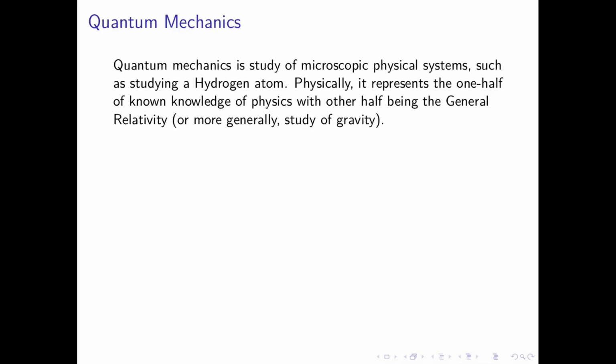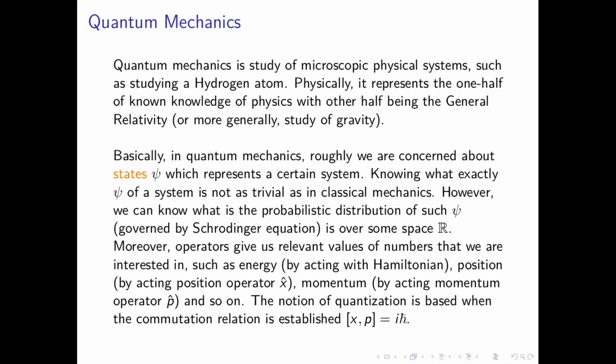So, quantum mechanics. Now, I assume most of you must have heard what quantum mechanics is. Quantum mechanics is the study of microscopic physical systems, such as studying a hydrogen atom. Physically, it represents one half of the knowledge of physics, with the other half being GR, or more generally, the study of gravity. Basically, in quantum mechanics, roughly we are concerned with the states, psi, which represent a certain system. So to each system, we have a psi, which basically represents the system. Knowing what exactly psi of a system is is not as trivial as in classical mechanics. However, we can know the probabilistic distribution of such psi.